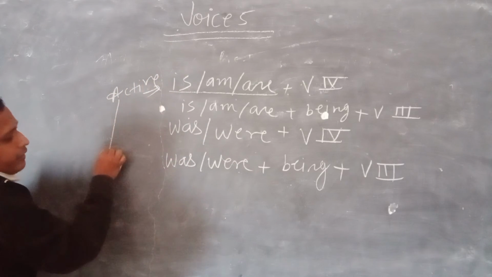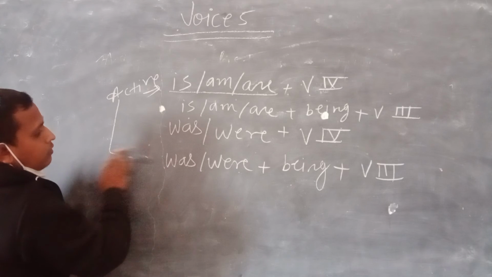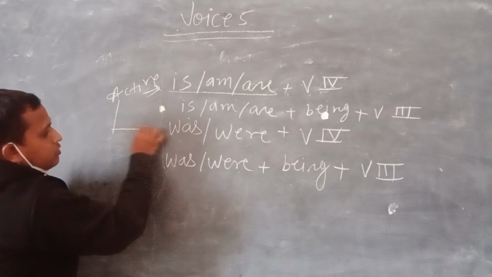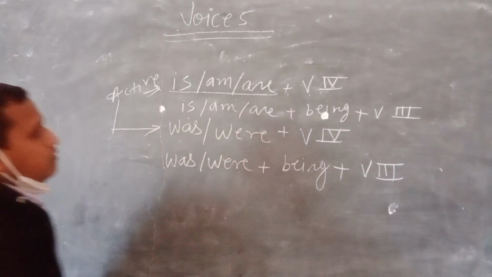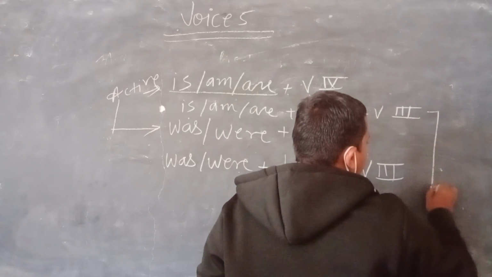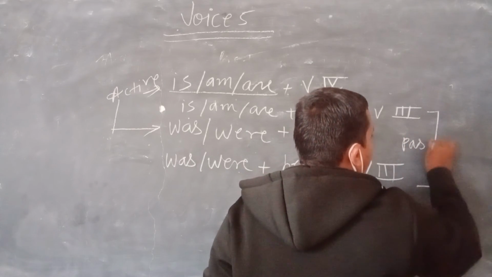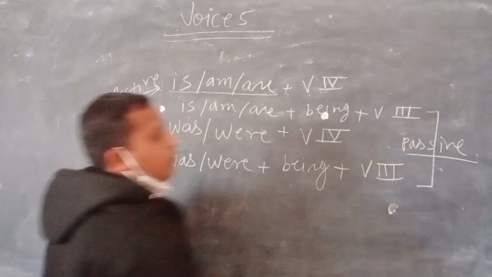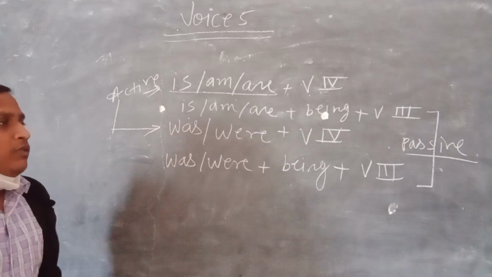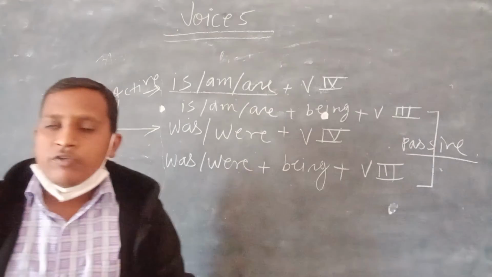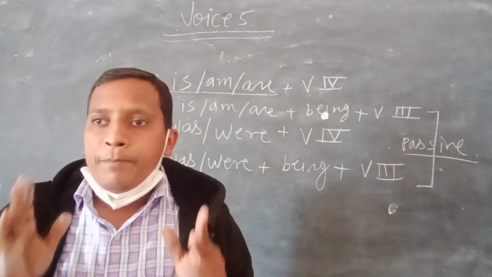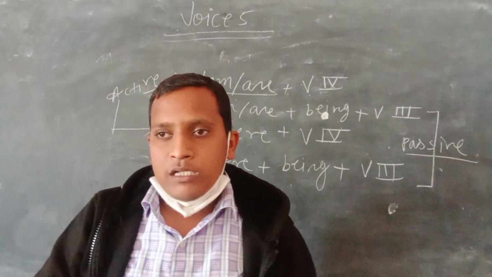These two are in active, and these two are in passive. So in this way, the sentences are changed from active to passive of present continuous and past continuous.